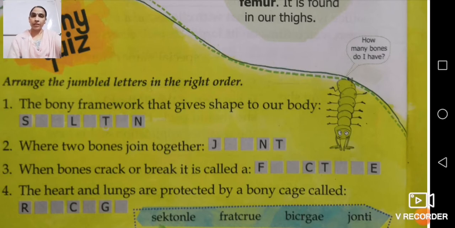Now the second question: where two bones join together, that is called a joint. Joint. Now number 3: when bones crack or break, it is called a fracture. Fracture.